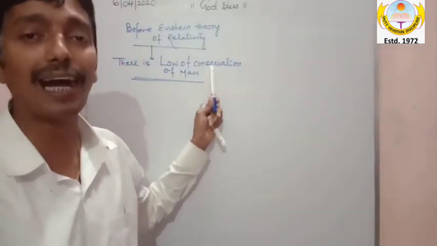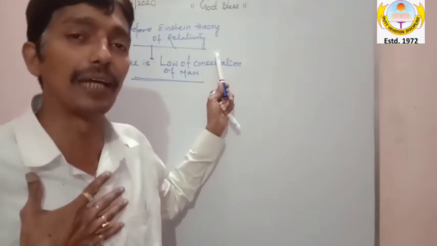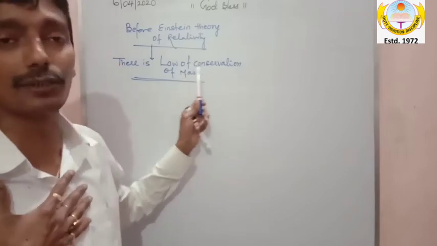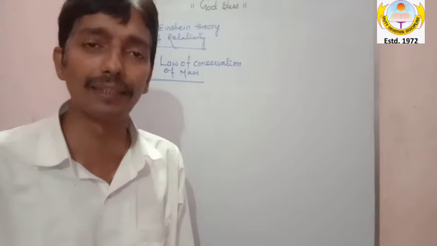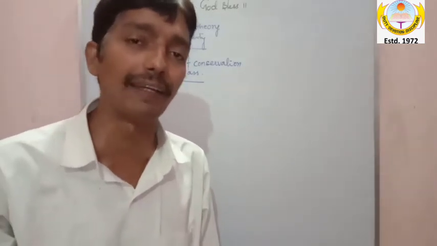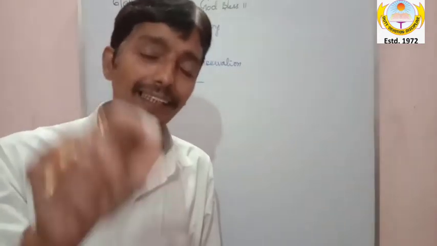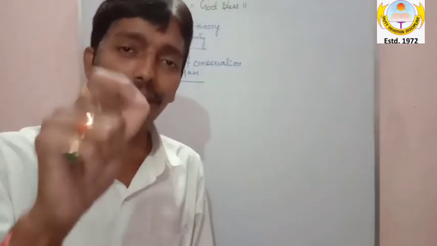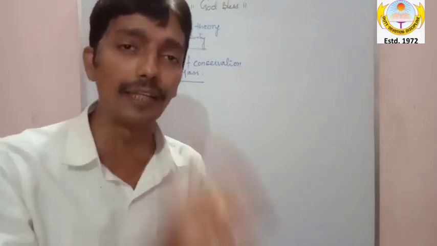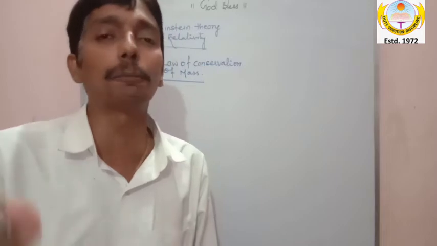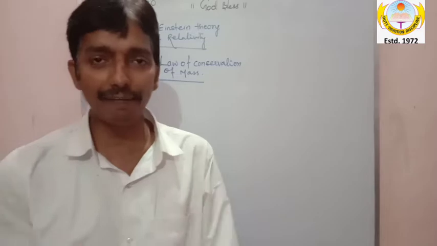mass, because after Einstein's theory of relativity came, we came to know that, oh God, mass is not conserved. Mass will keep on changing. Not conserved, matlab initial mass is not equal to final mass. It will keep changing. But in the theory of relativity, Einstein sir has told us when it will keep changing: when the speed of that body starts comparing with the speed of light, then the mass will change. Otherwise mass will not change.